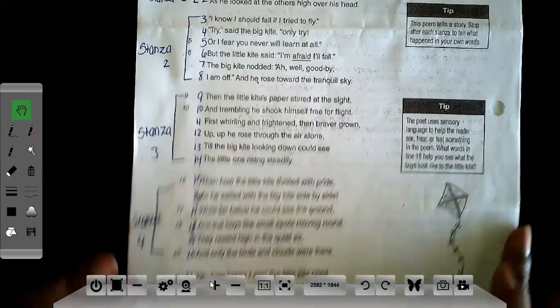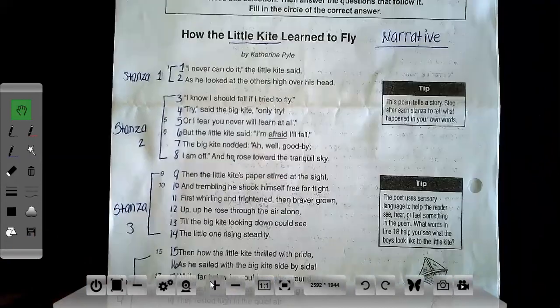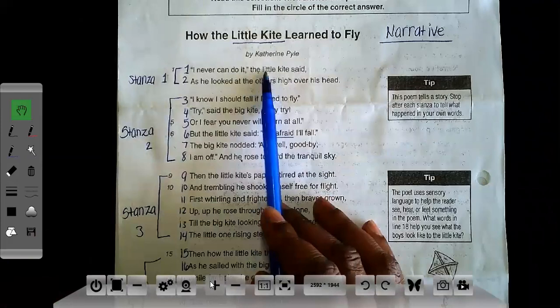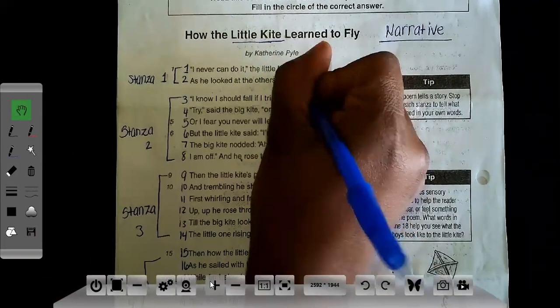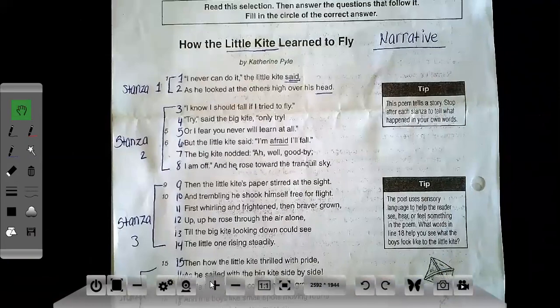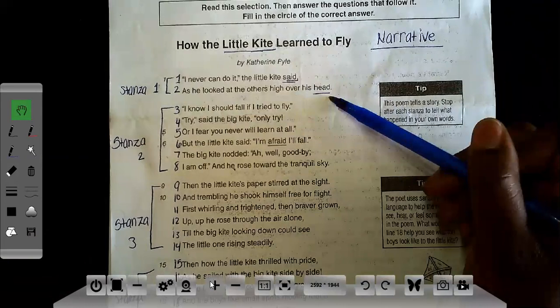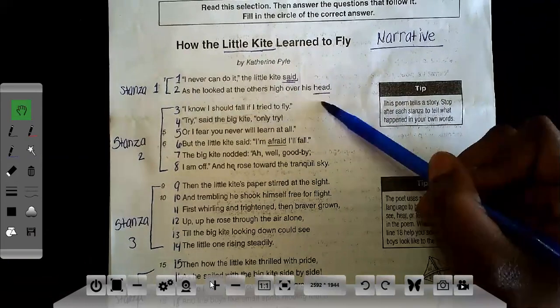Okay? So now that we have our lines and stanzas, let's go to rhyming words. So in stanza 1, remember that when we're looking for rhyming words, you only use the last word in every line to determine if it rhymes. So line 1 is said and line 2 is head. Said, head.